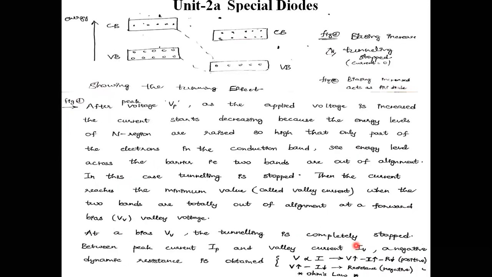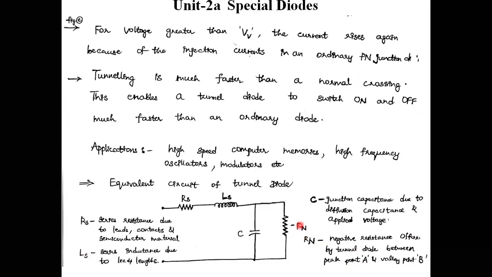And thereafter, for figure E, the voltage greater than VV. If I am applying a voltage greater than this valley voltage, the current rises again to the maximum level because of the injection current in an ordinary PN junction diode. It acts as an ordinary PN junction diode. Again current rises exponentially, just like in a PN junction diode. Tunneling is much faster than normal crossing. This enables a tunnel diode to switch on and switch off much faster than an ordinary diode.